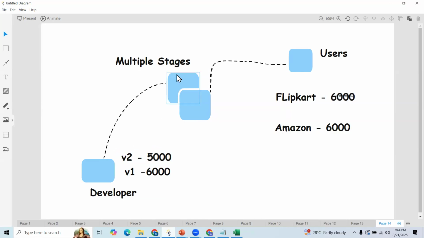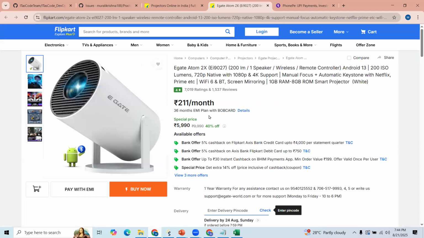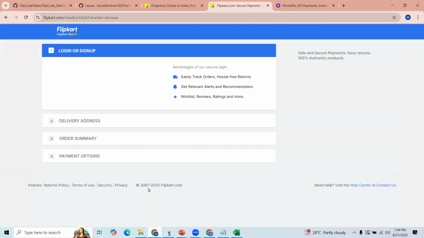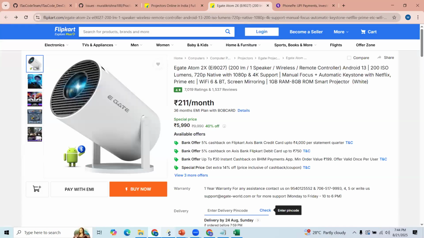Now just see, as of now we don't have any automation. Our developers change this code, and now they change it to 5,000 rupees. After this change, users are trying to purchase this product. Now it is showing 5,000 rupees, let us imagine, but whenever they click this option, it is showing some errors.